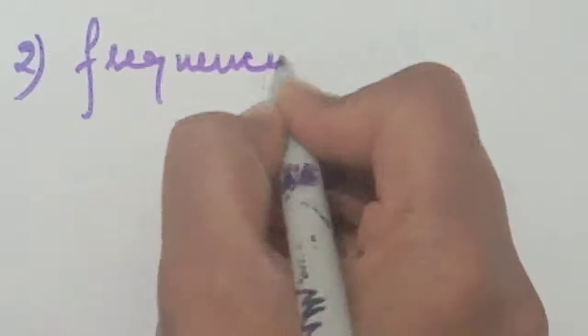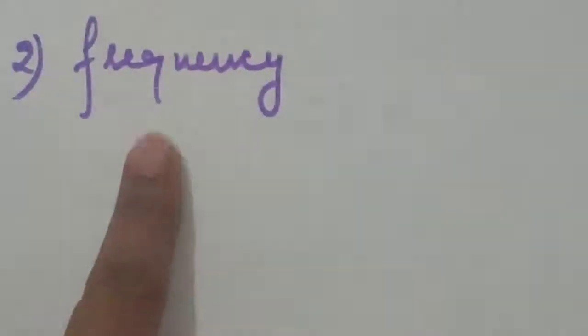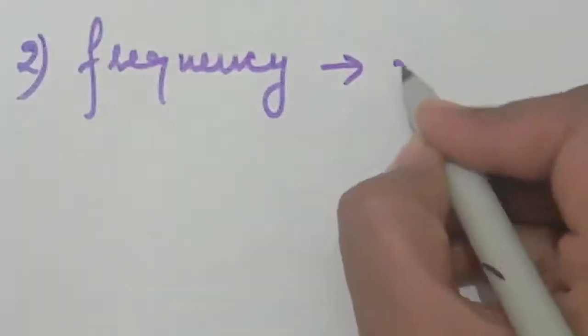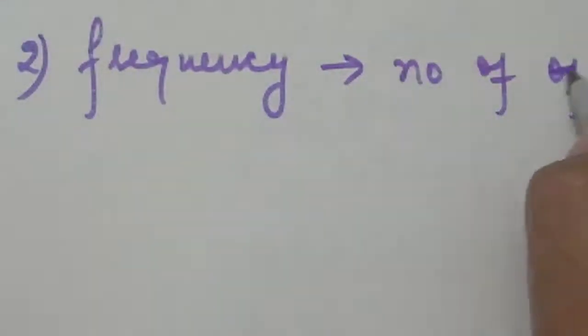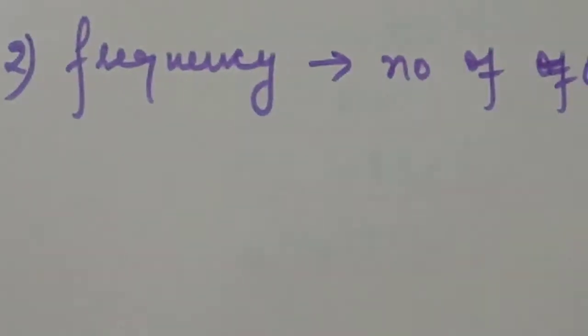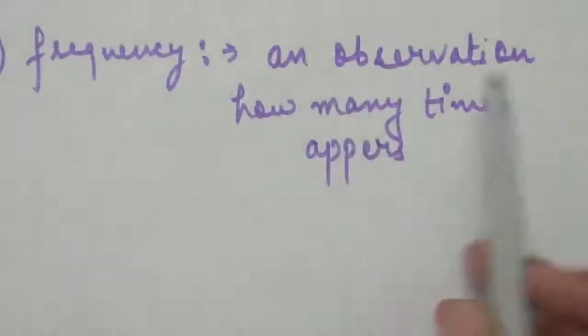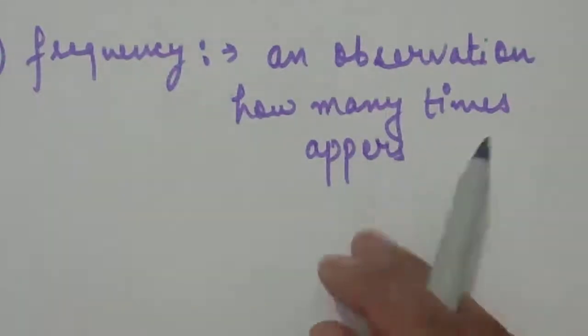The next definition is frequency. What is frequency? Frequency is the number of times an observation appears.